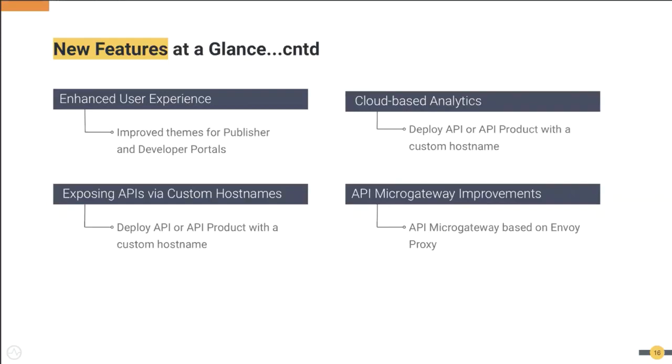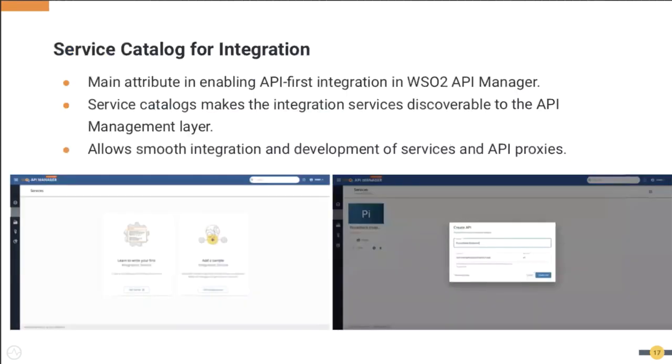And like I mentioned in the beginning, from this release onward, we have moved our analytics into the cloud. That is another thing we need to discuss in detail. Then we have the custom API hostname feature. Then there are some improvements we have done related to the micro gateway. So now let's have a look at these features in detail.